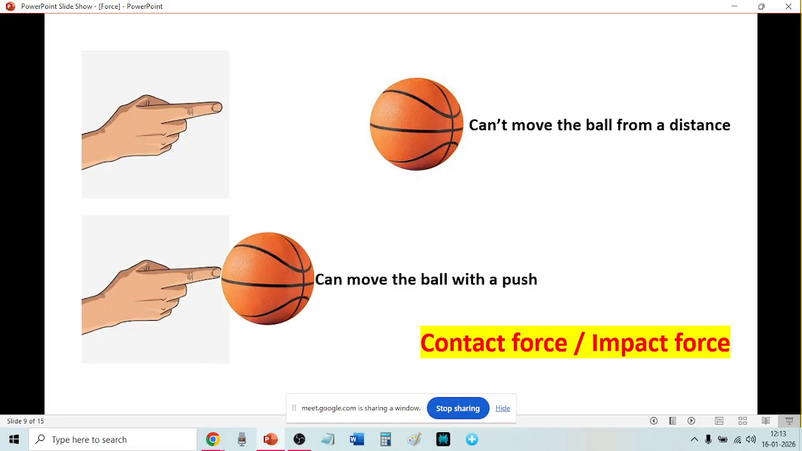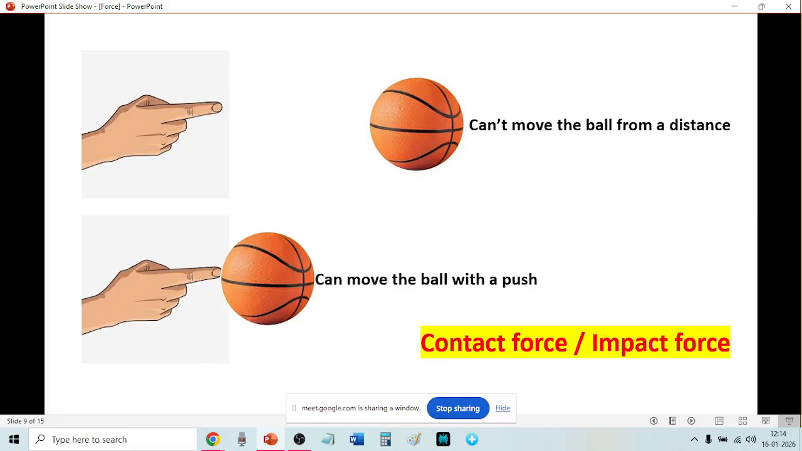The ball is at a distance. The ball and the finger are not touching each other. They are separate, they are at a distance. So because of distance, you can't move it. Only when the finger touches the ball can you move it. If the ball is in Bombay and my finger is in Calcutta, you can't move it. The ball and the finger should touch, then only you can move it.